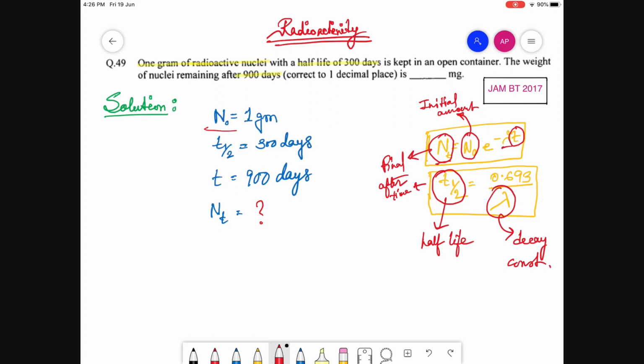Now let us use these two formulae and see what we get.